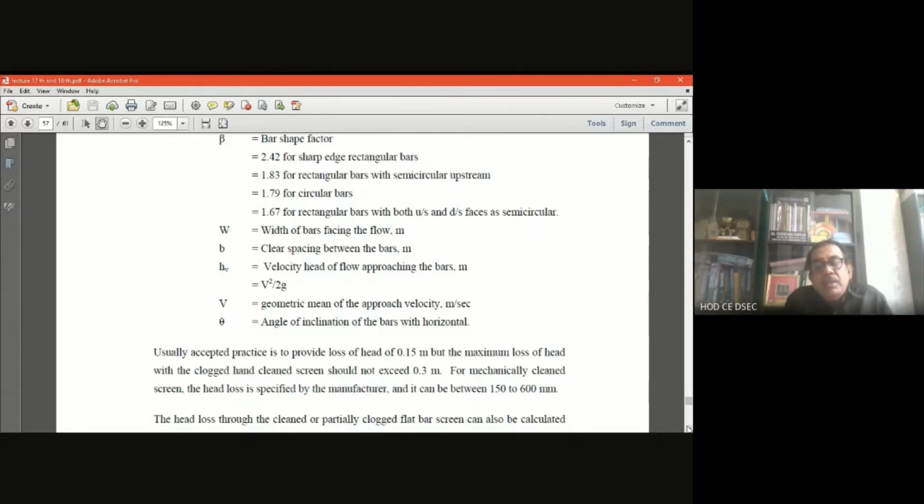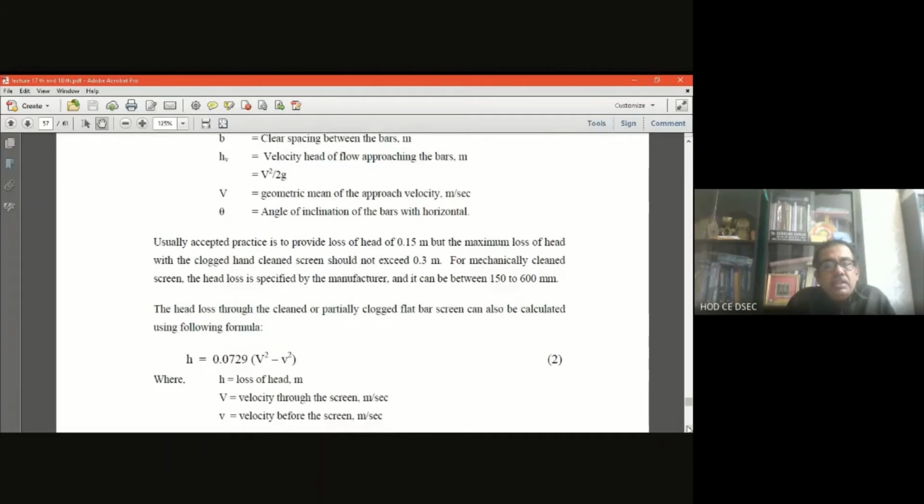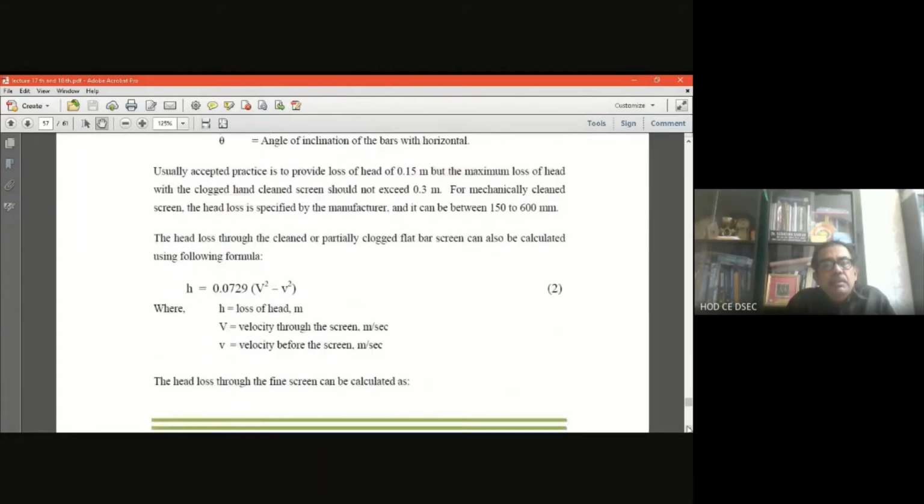That means 0.15 to 0.3 meter head loss has to be entertained. Maximum is 0.3 meter. For a mechanically cleaned screen, the head loss is specified by the manufacturer between 150 to 600 millimeter. So this is about the head loss with the formula as I have told you.